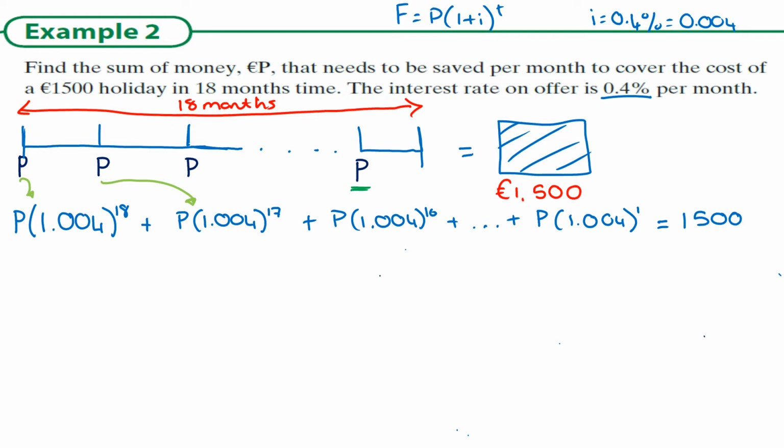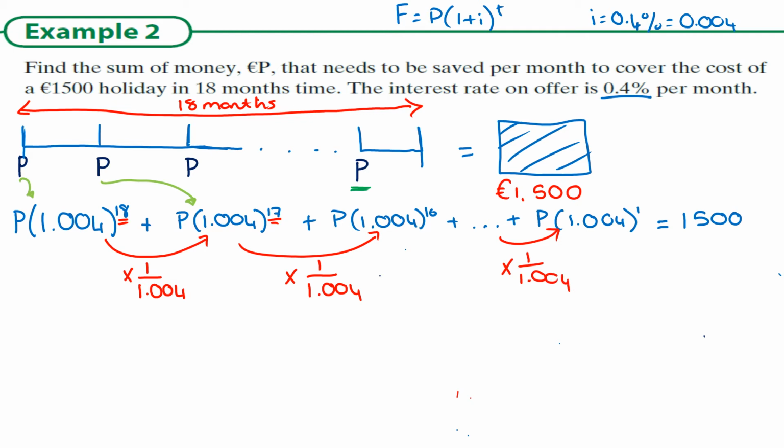Now, just like the last question, we have a geometric series here. And this geometric series, we need to figure out three things. We need to figure out A, our first term, we need to figure out R, and we need to figure out N. So again, notice that the bracket power is going down. So that means it's being divided by the bracket. So our R is 1 over 1.004.